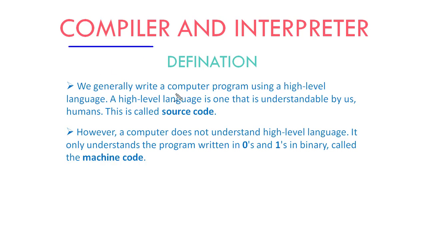We generally write a computer program using a high level language. Whatever program we write, we write in a high level language. A high level language is one that is understood by us humans. This is called source code. Whatever program we write in C, C++, Java, or any other language is called a high level language. English is a high level language, but the computer does not know high level language.